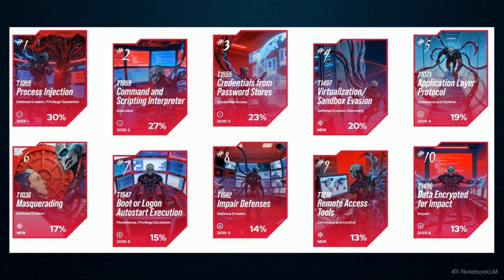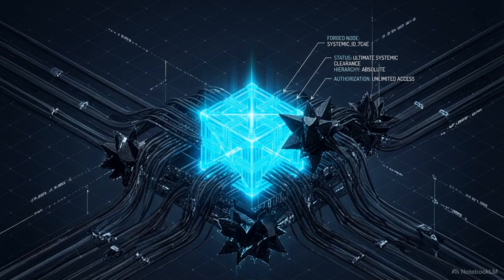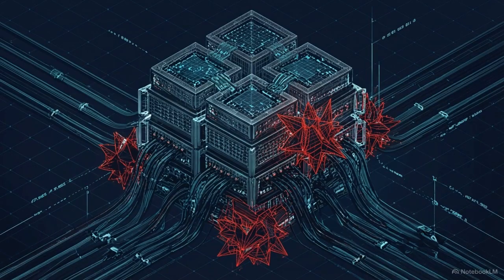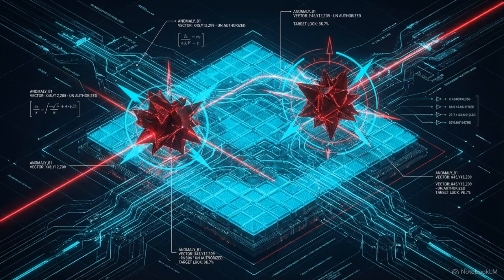This graphic highlights the most critical vulnerability identified in recent threat data: identity and credential theft, seen here at rank number 3. Once adversaries bypass the perimeter, they weaponize identity systems and administrative credentials to move silently and guarantee their persistence. Symantec counters this via its Active Directory security module, while CrowdStrike utilizes identity threat protection.